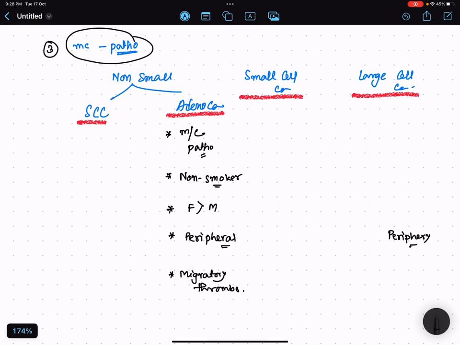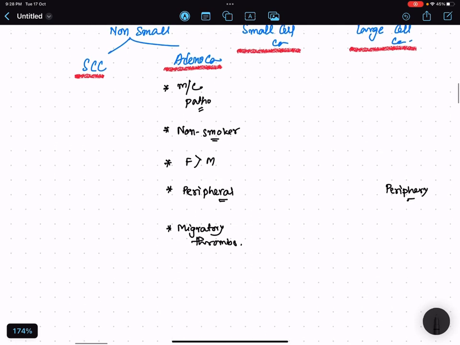Paraneoplastic syndrome means it is associated with a carcinoma, but it is not related to the carcinoma or its origin. The syndrome cannot be explained by any mechanism that is related to the carcinoma itself. It is not due to production of any hormones or anything else. So that is what a paraneoplastic syndrome is, and migratory thrombophlebitis is what is important.